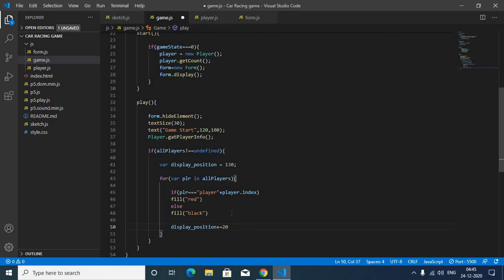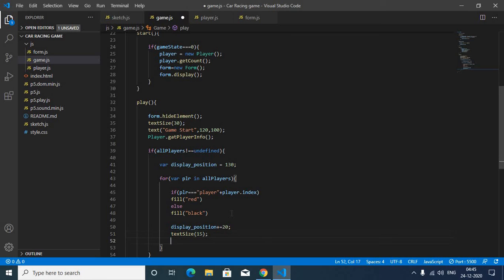So the display position will be at a distance of 20: the first will be at the top, then the second player's name will be below the first name, then the third below the second name, like that, there will be a gap. Then now we are going to display the name and their distance. So we will type text. First let me give the text size, I will give it 15.